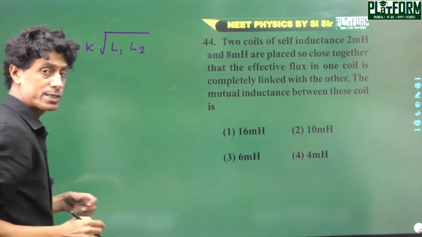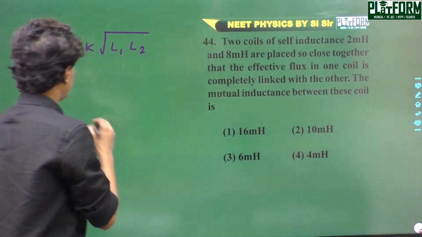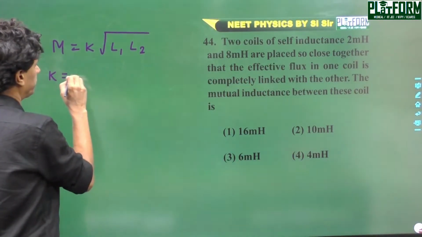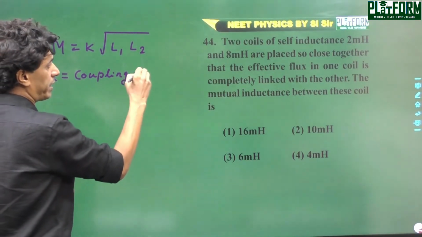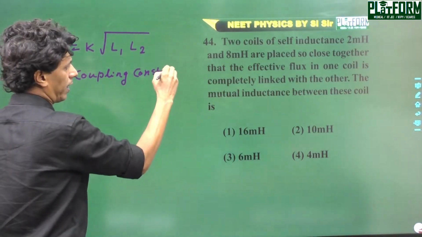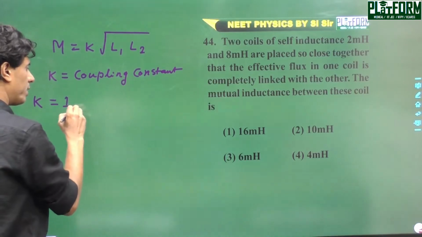L1 and L2 are the self-inductance of the coils. And here K is known as the coupling constant, and the value of coupling constant is 1 when